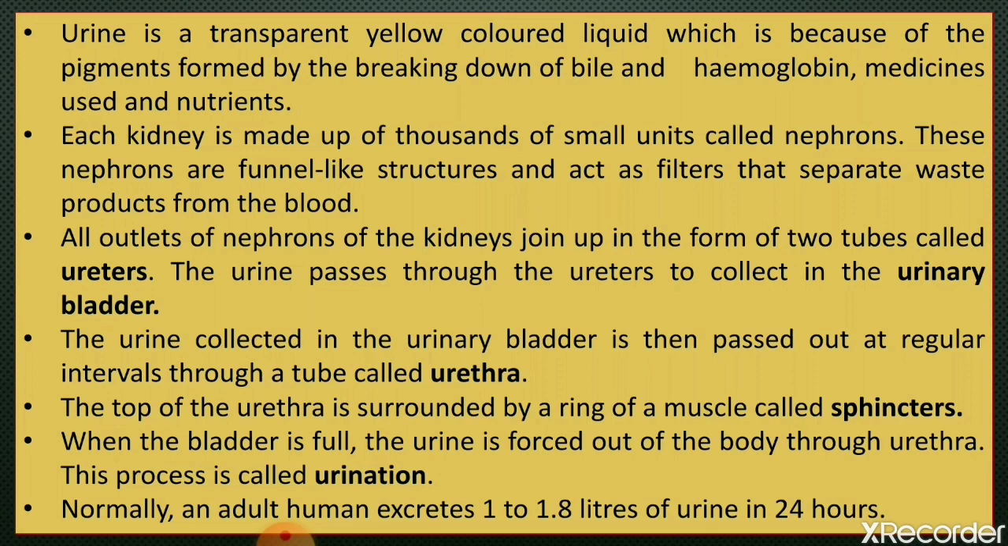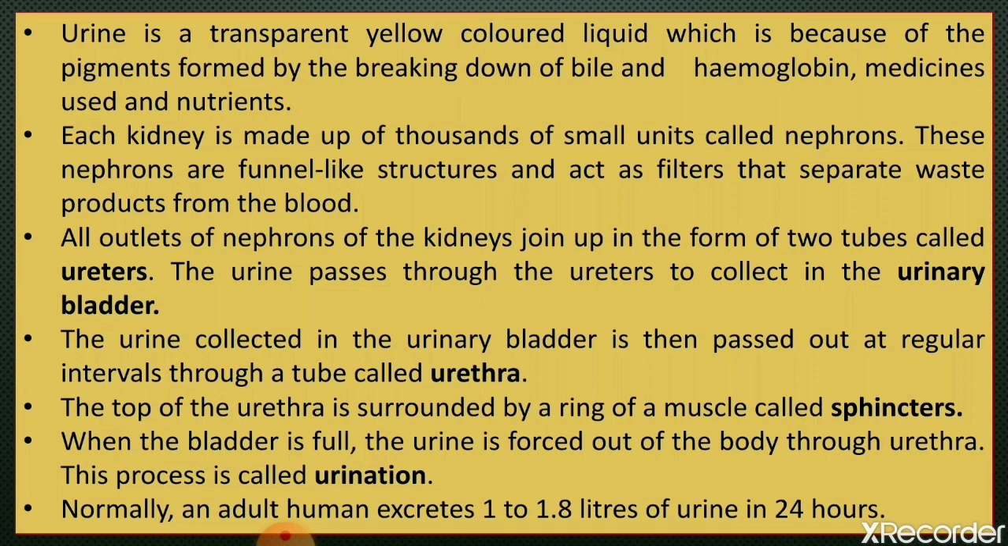Now each kidney is made up of thousands of small units, and these units are called nephrons. So the working unit of the kidney is a microscopic structure, and that microscopic structure is called nephron. Each kidney is made up of a large number of nephrons, and nephrons filter the nitrogenous waste products. Nitrogenous waste products means urea, because in urea nitrogen is present, that is why it is called nitrogenous waste. So nephrons filter the nitrogenous waste materials and excess of water from the blood and form the urine.